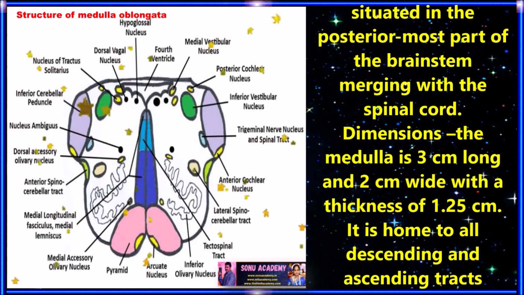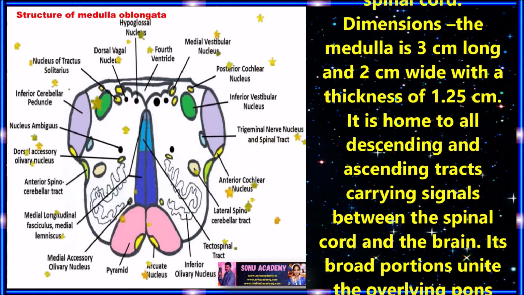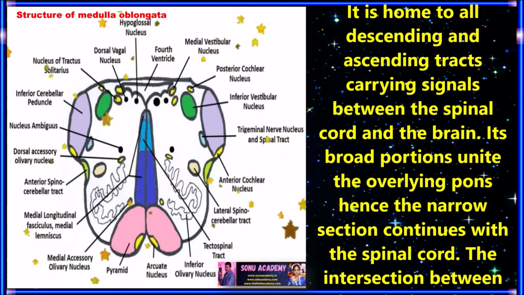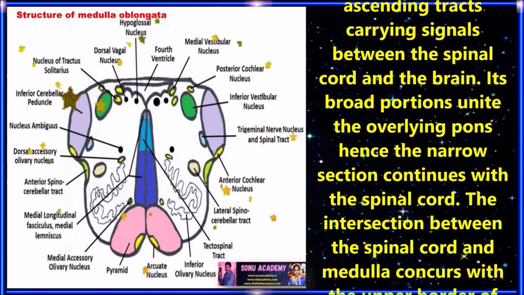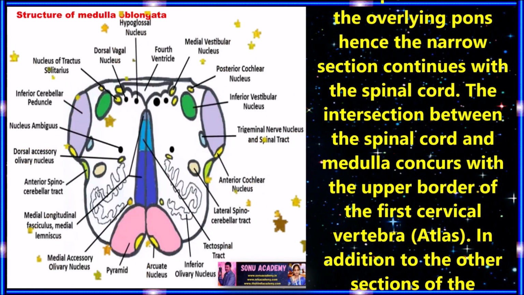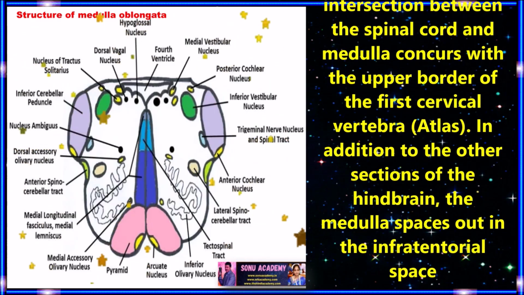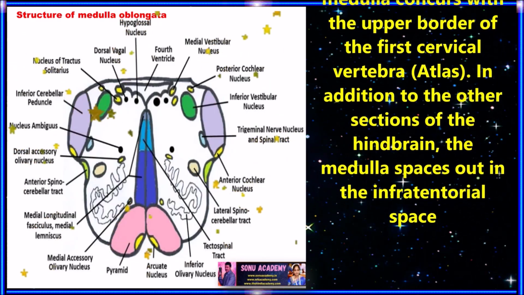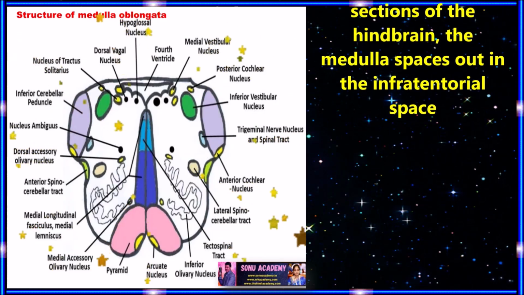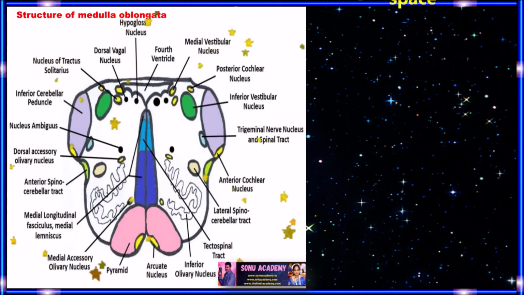Dimension: the medulla is 3 cm long and 2 cm wide with a thickness of 1.25 centimeters. It is home to all descending and ascending tracts carrying signals between the spinal cord and the brainstem. Its broad portion unites with the overlying bones, while the narrow section continues with the spinal cord. The junction between the spinal cord and the medulla occurs at the upper border of the first cervical vertebra, which is also called the atlas. Like other sections of the hindbrain, the medulla lies in the infratentorial space.